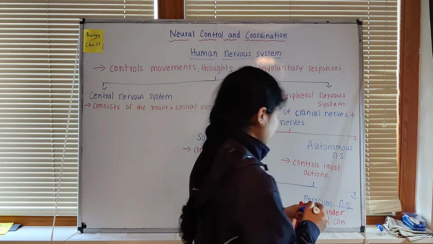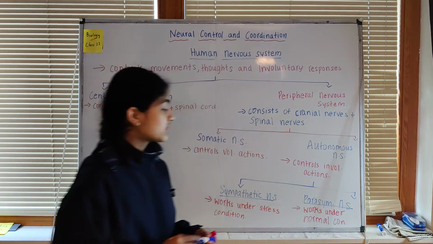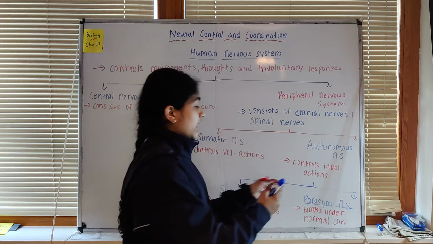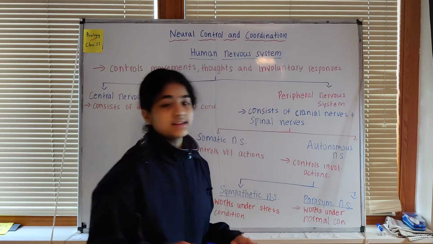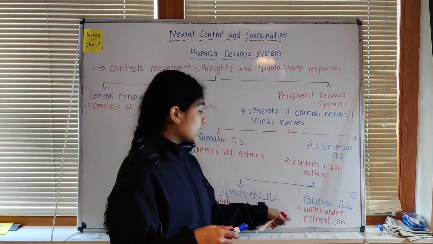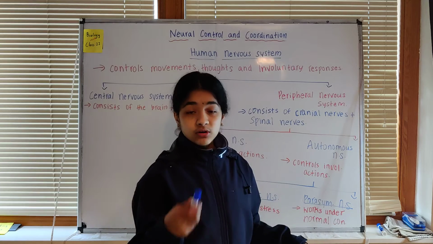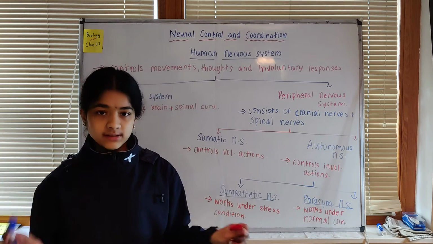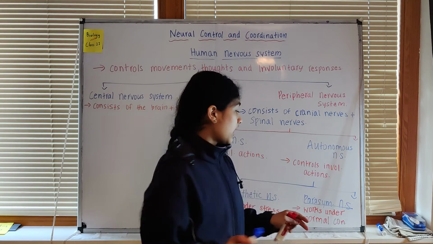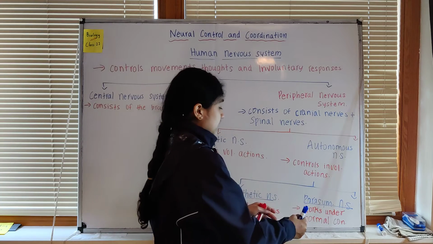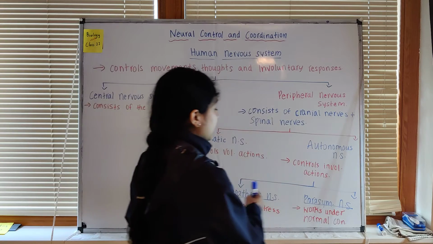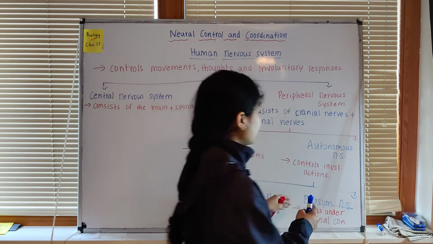In the parasympathetic nervous system, which works under normal conditions, whenever your body is at rest, this system works. Examples are that your heartbeat decreases, and there is normal salivation. We should not think that salivation is more in normal conditions, it's just normal. It is just the opposite of the sympathetic nervous system. So the sympathetic nervous system works under stress conditions, and the parasympathetic nervous system works under normal conditions.